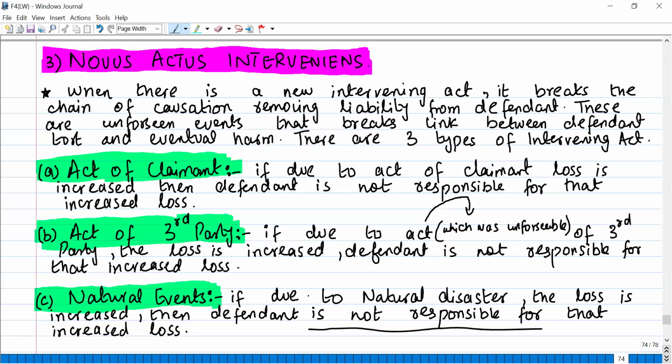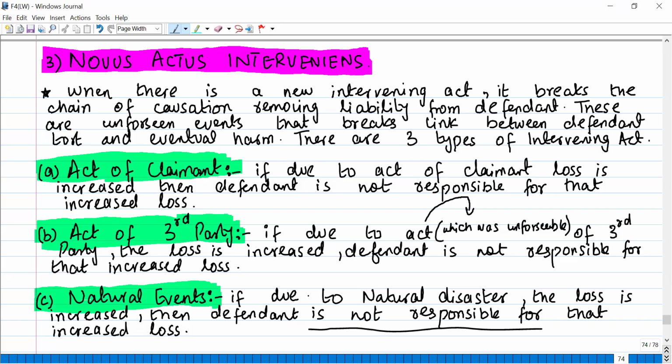So an intervening act by you broke the chain of causation, and the link between the original tort and the eventual harm got broken. So the employer will not be responsible for all of your eventual harm. Okay. So he is not liable for your act, basically.